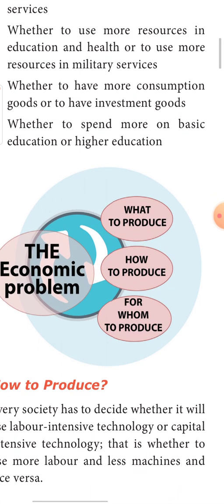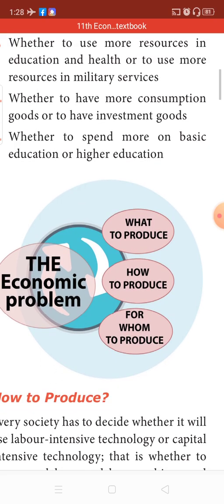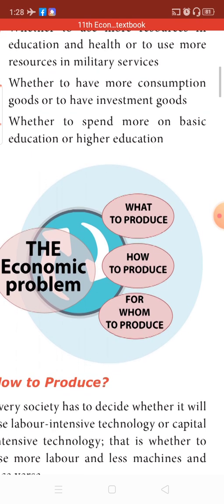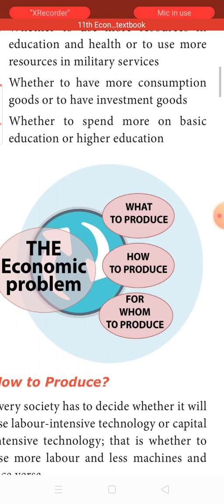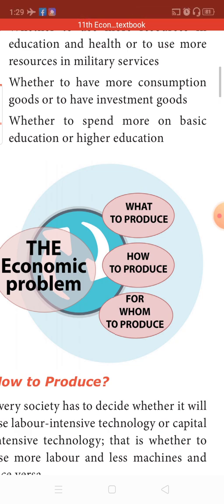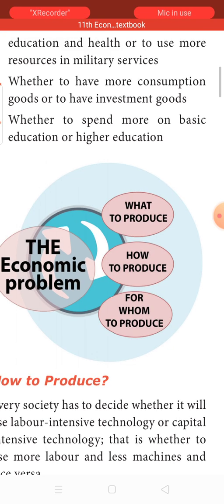Next is whether to have more consumption goods or more investment goods. Say, where the population is very high, the country should think of producing more consumer goods. Consumer goods are what? The goods which are directly consumed by the people without undergoing any production process. Investment goods are what? They are called capital goods. Investment goods are goods which are used to produce consumer goods, that is, plant and machinery.